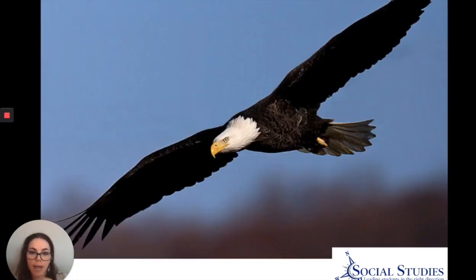All right, next up we've got the bald eagle. Obviously it's not a place or a landmark, but the bald eagle is a very famous symbol, or something that is meaningful to America. Lots of different countries have different symbols or things that represent something meaningful to their country, and the bald eagle is very meaningful to America. It's even on our seal of the United States. We'll learn a little more when we watch a quick video in a moment.